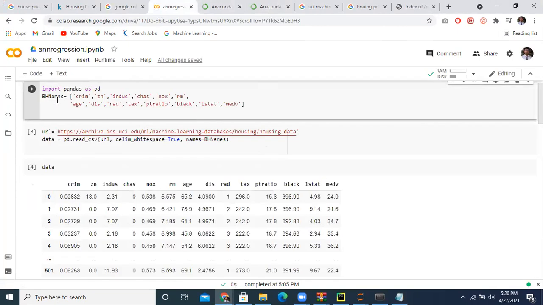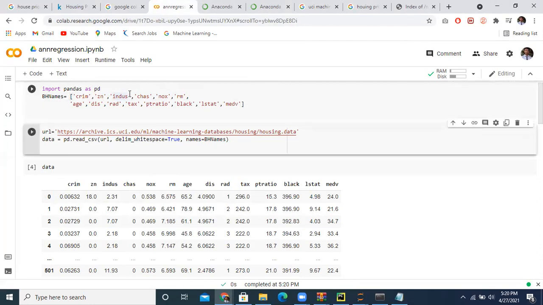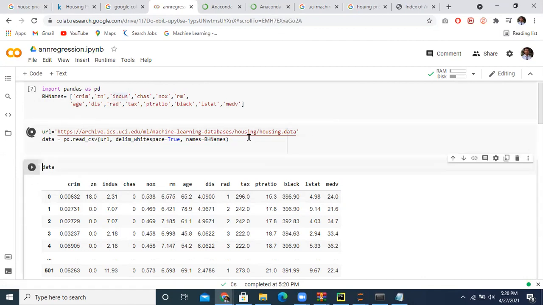We use the pandas library, and each name is one variable, a column name like CRIM, ZN, INDUS, CHAS, NOX, RM. We fetch data from the URL with pd.read_csv, passing the delimiter as whitespace and the names as your column names.